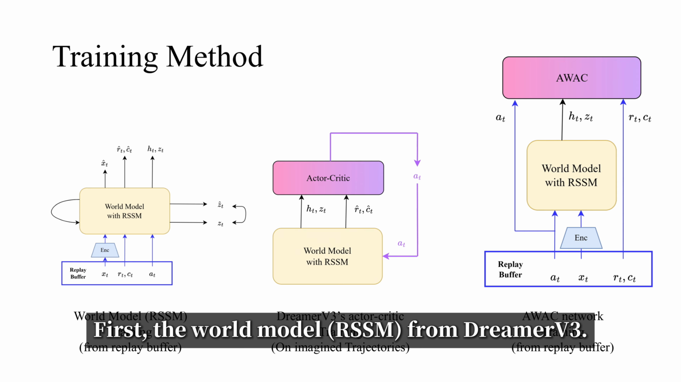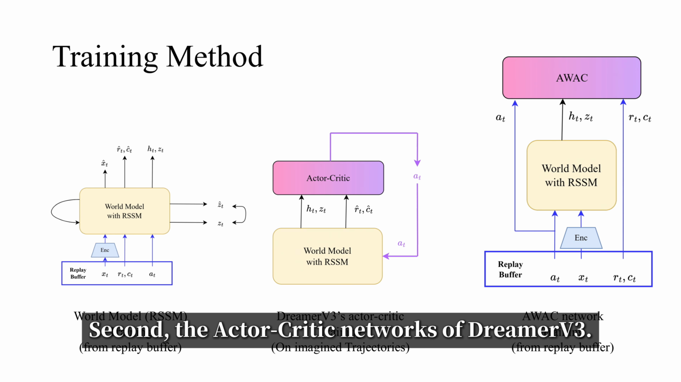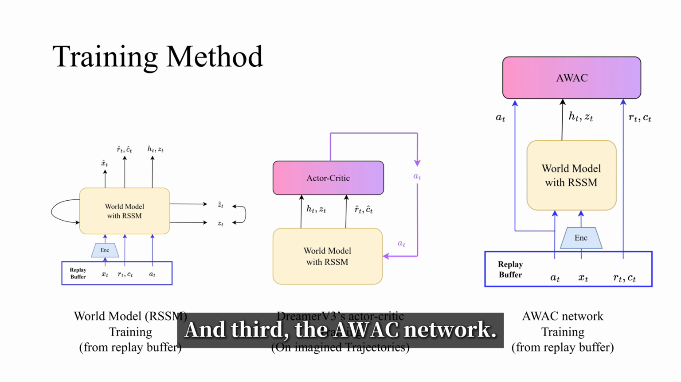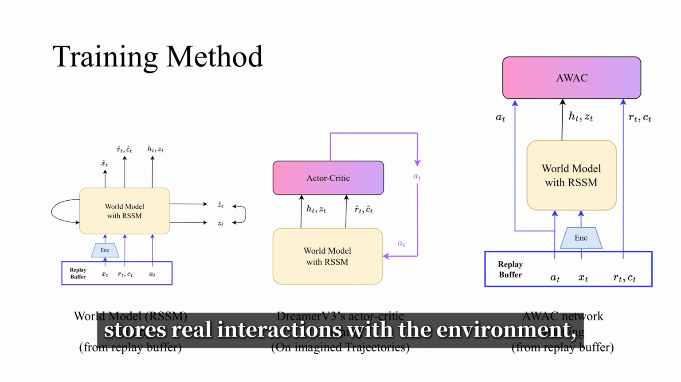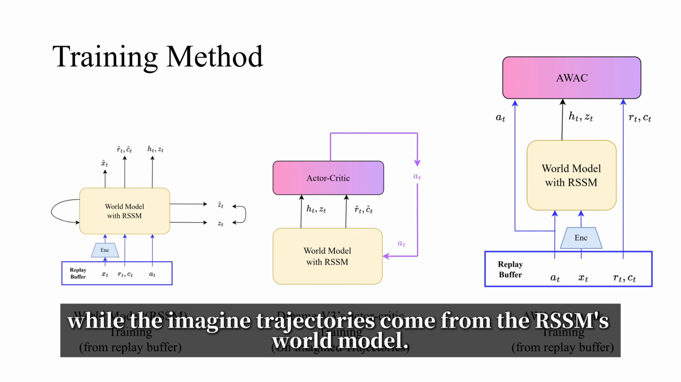First, the world model, or RSSM, from DreamerV3. Second, the actor-critic networks of DreamerV3. And third, the AWAC network. All three are trained using data from the replay buffer and imagined trajectories. The replay buffer stores real interactions with the environment, while the imagined trajectories come from the RSSM's world model.